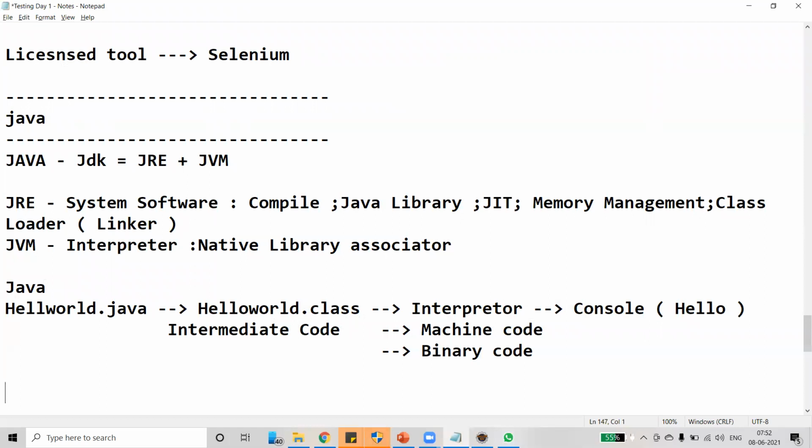The basic agenda behind creating Java is to create a program that supports multiple platforms without changing the code. If you create a code, the same code should be executed and should be compatible for multiple platforms.